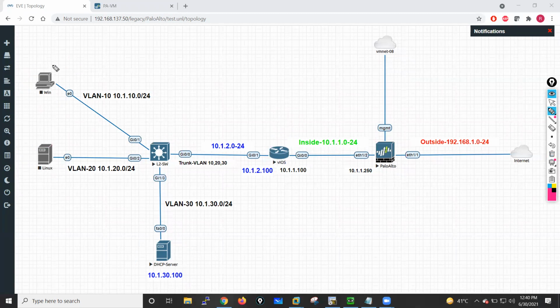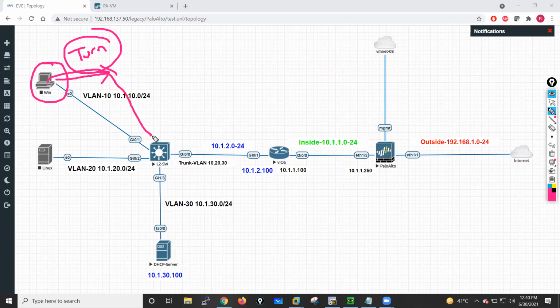When we turn on this laptop, it loads the operating system and becomes online. After that, it will request an IP address from the DHCP server. That's the first thing it will do.